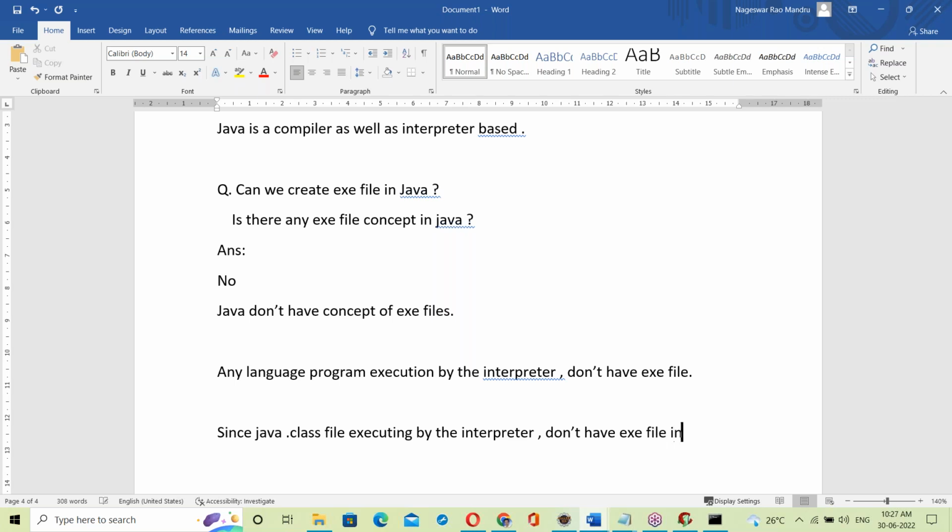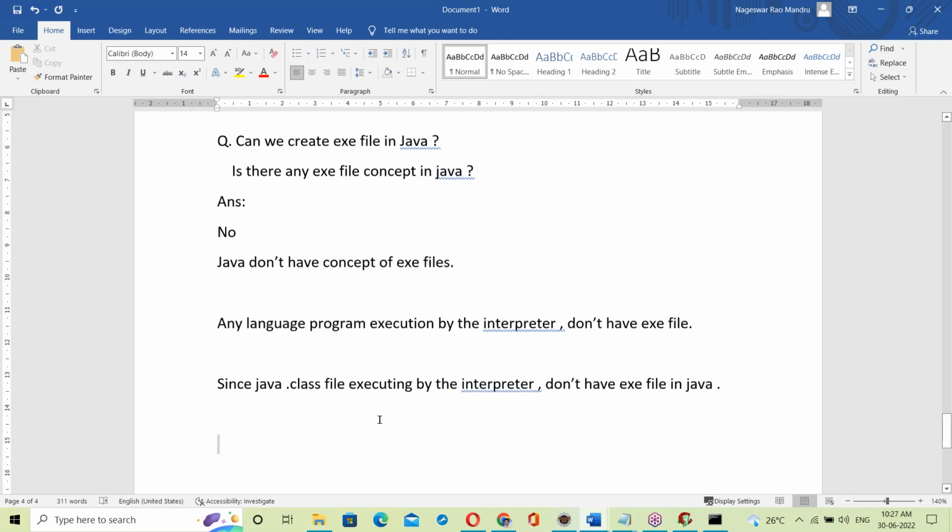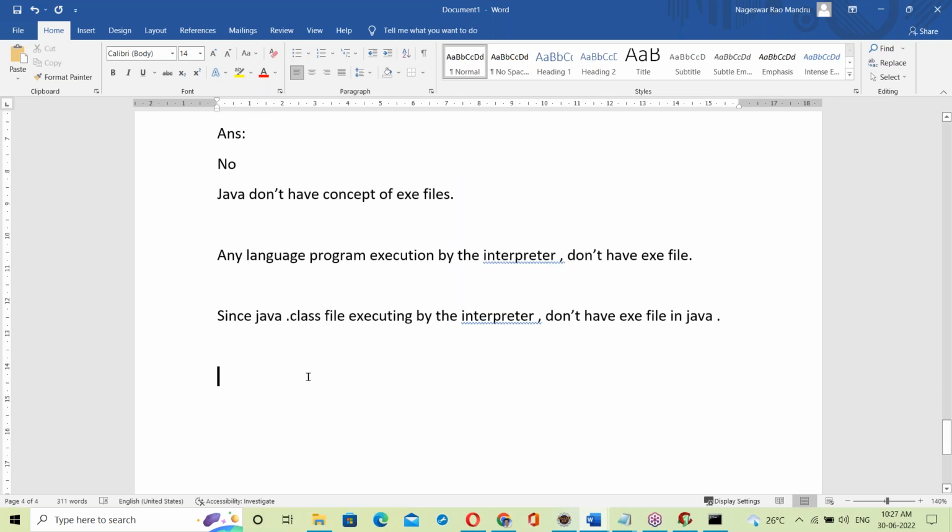Sir, similarly Python and all those are done by an interpreter, so those are also platform independent. Tomorrow we'll compare Java and Python. Sir, one more doubt: in Python, no file is created, right? It won't create an exe file. The source code executes directly. But here Java will create a dot class file, right?